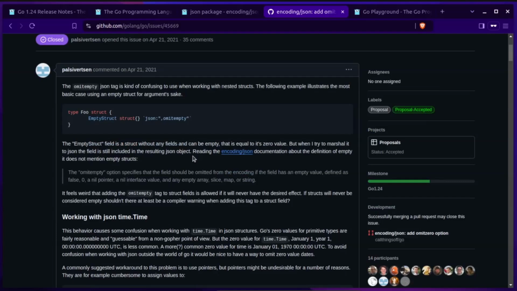So this proposal seems to be accepted, and it is in the milestone for Golang 1.24. So it should be released with the next release, which is coming in 2025 in February.